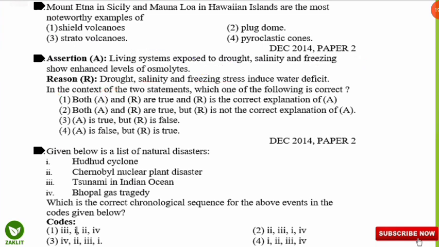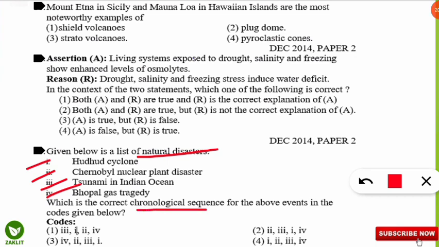Coming to the next question, this kind of question is also asked: a list of natural disasters is given. Hudhud cyclone, Chernobyl nuclear plant disaster, tsunami in Indian Ocean, which we have studied in the previous question, and Bhopal gas tragedy. The question asks which is the correct chronological sequence for the above events in the code given below. So understand chronological.